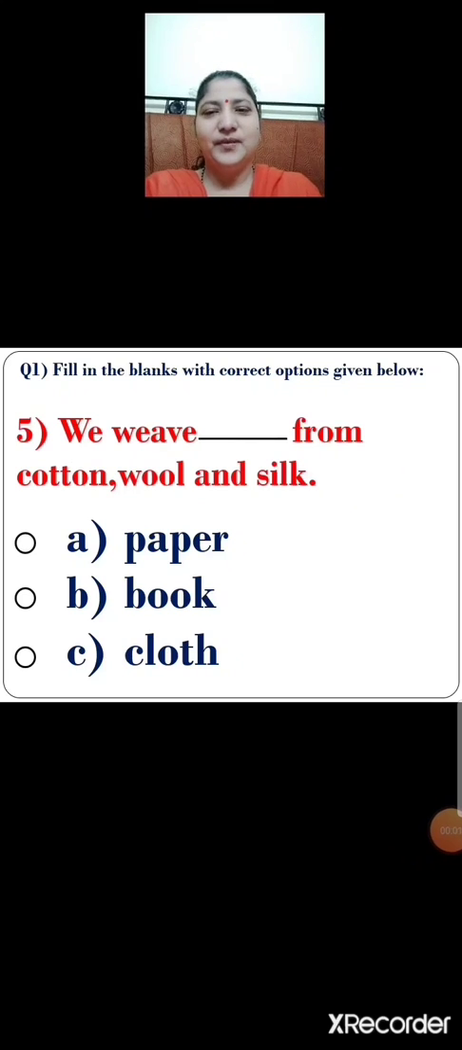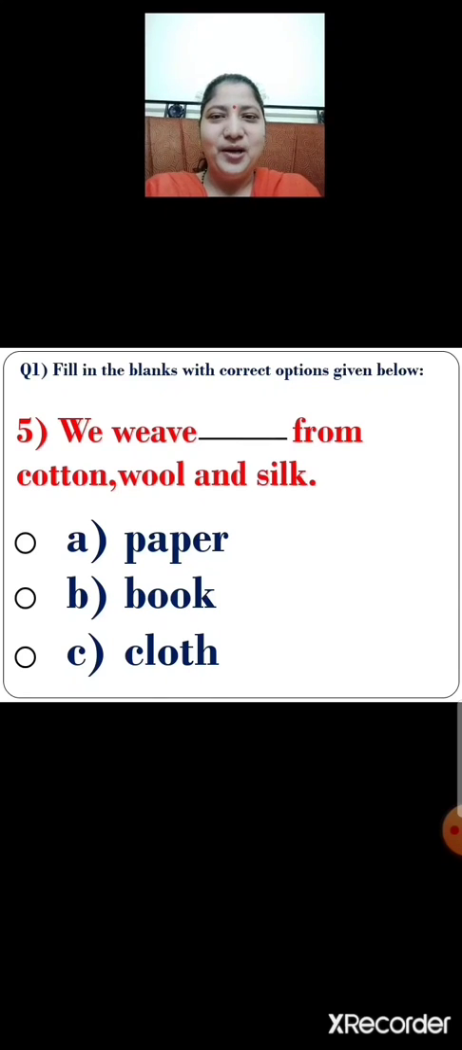Next, number 5. We weave dash from cotton, wool and silk. The options are option A, paper, option B, book, option C, cloth. So children, identify the correct option. Yes, you are right. Option C, cloth is the correct option.